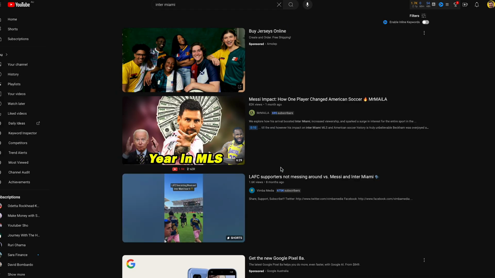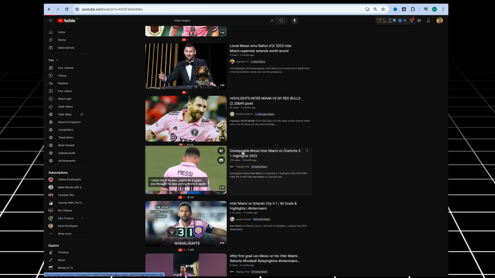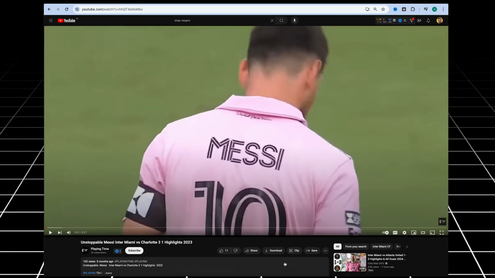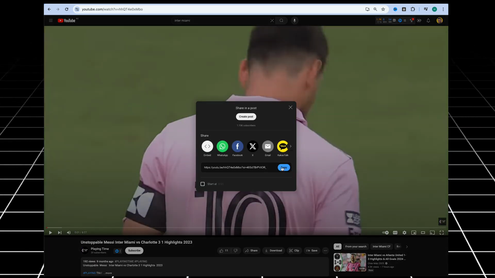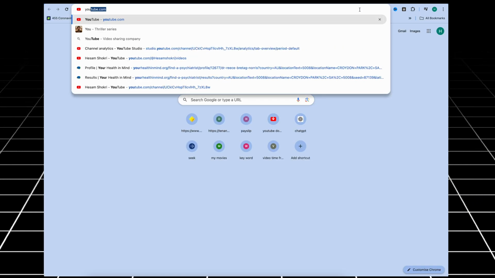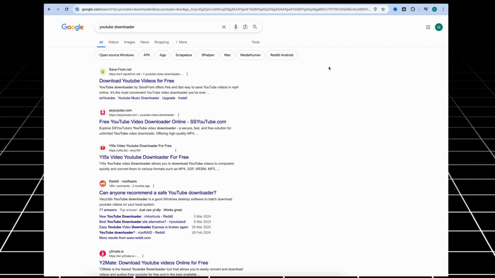So here I think we have some, for example, sections here. For example, imagine that I want to download this video. I just click this, and as you can see here, there is a share button here. So we click this and we copy the link and go to any YouTube video downloader. For example, I search YouTube downloader. You can see there are different links here we can use to download our YouTube videos.